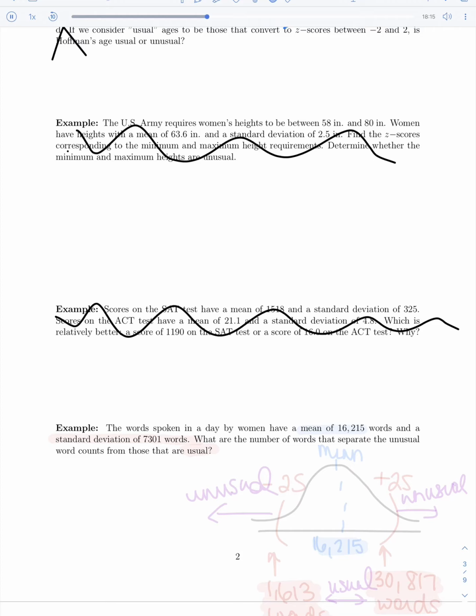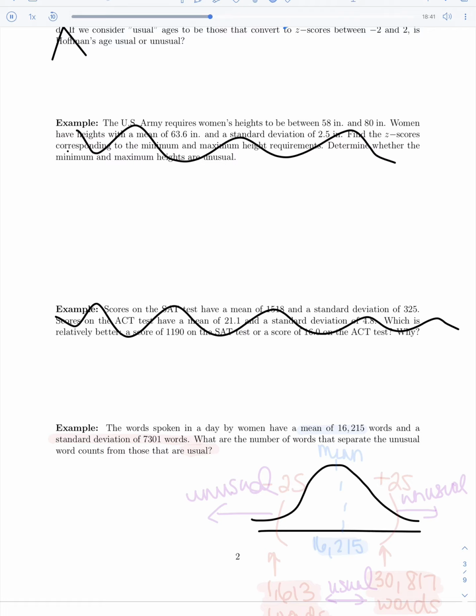Last one. The words spoken in a day by women have a mean of 16,215 words and a standard deviation of 7,301 words. What are the number of words that separate the unusual word counts from those that are usual? So what they're trying to get at is that, remember, we're going back to we don't have a z value.